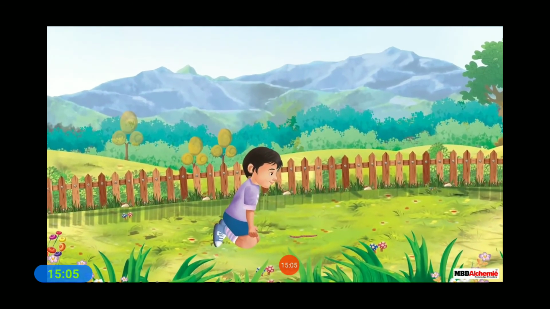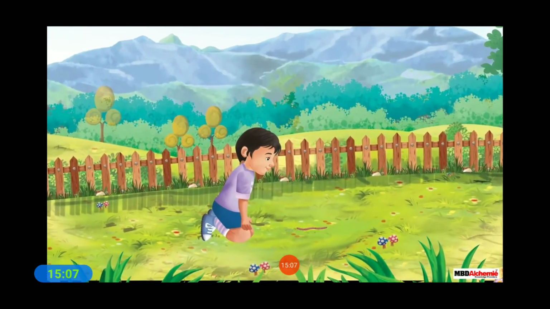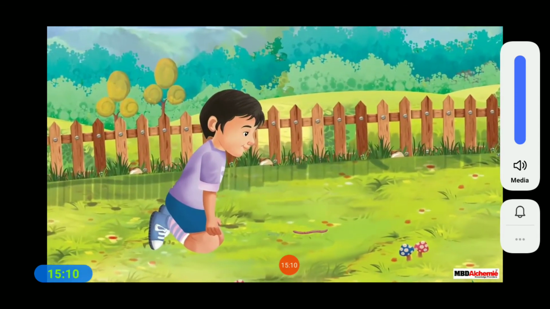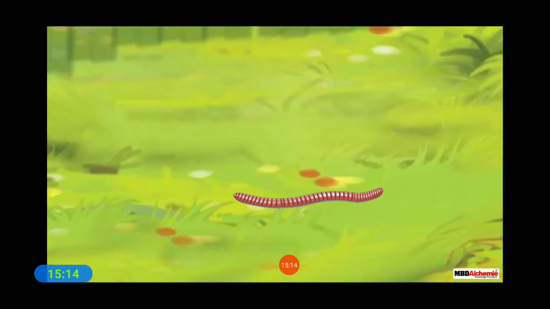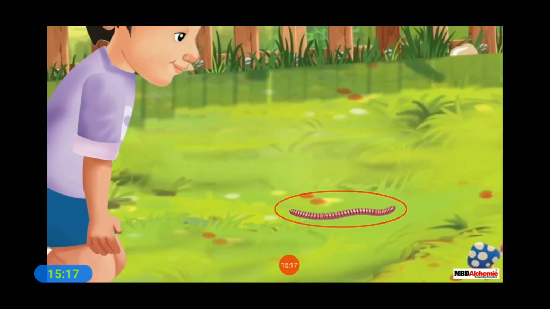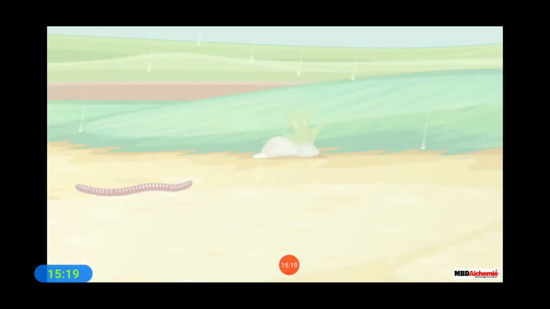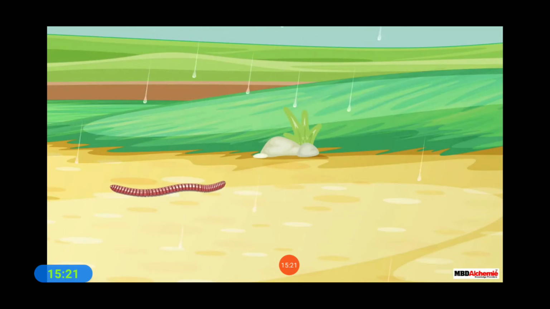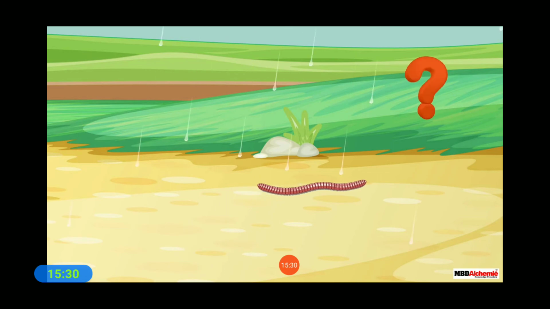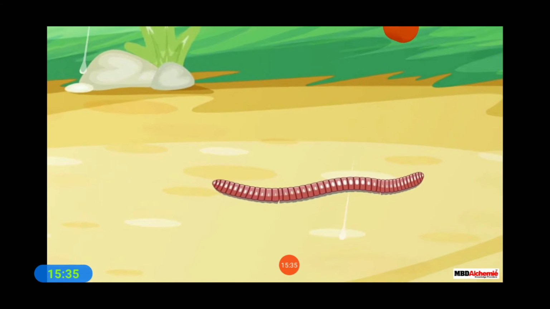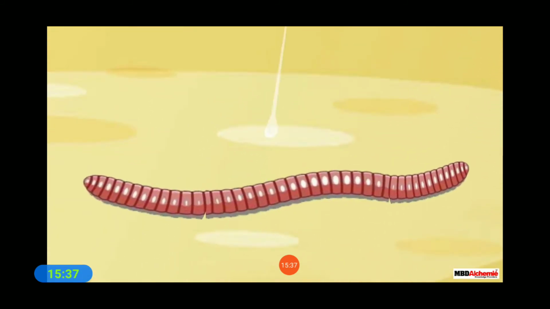Joseph is sitting in the garden. He's looking at something with a lot of interest. Let us look closer and see what he's looking at. Oh, he's watching an earthworm crawling on the ground. You must have seen earthworms moving in the soil on a rainy day, isn't it? An earthworm has no bones, but can still move for short distances. Have you wondered how an earthworm moves without any bones? Let us look at an earthworm and find out.